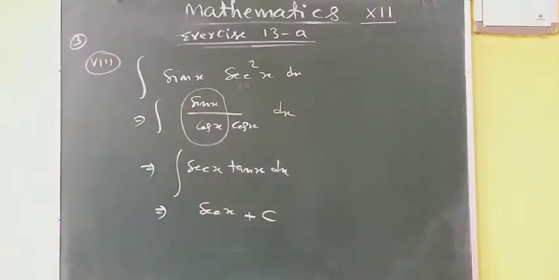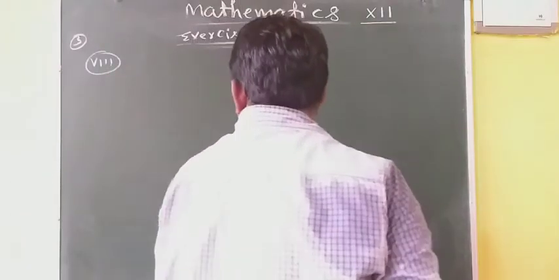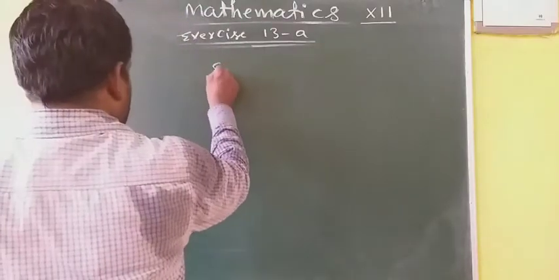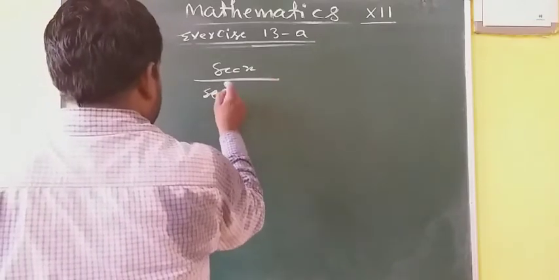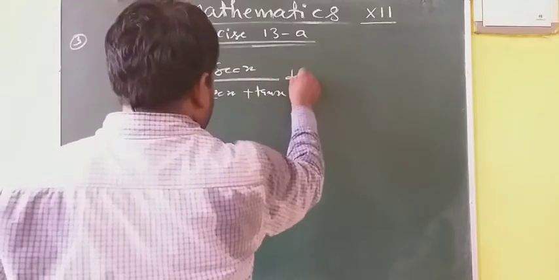Now coming to some other questions, like sec x upon sec x plus tan x. Integration of sec x upon (sec x plus tan x) dx.